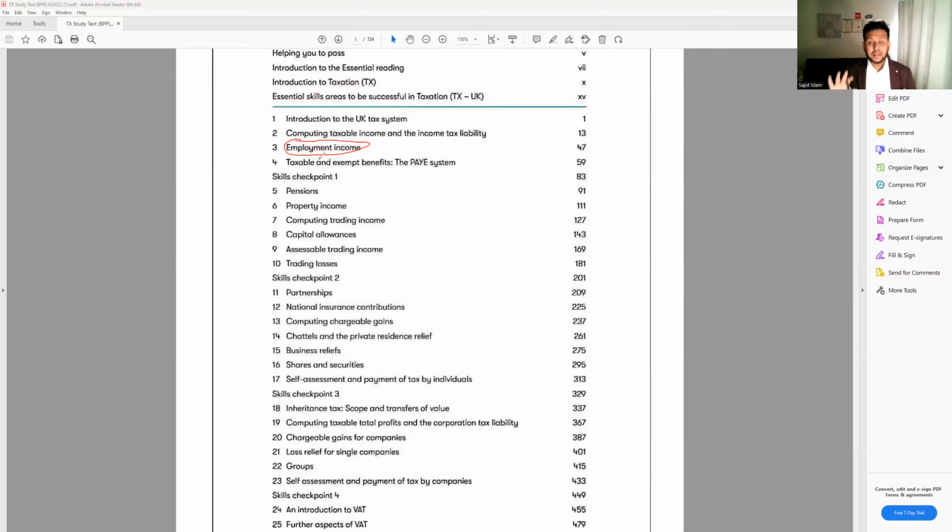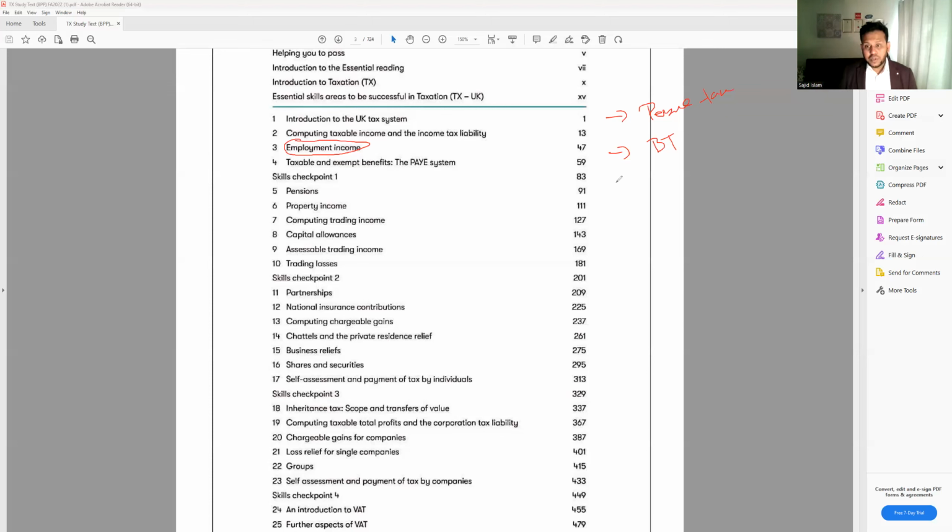So for example, the main area we're going to look at is personal tax. That's the first thing. On personal tax, we're going to cover everything about the individual, including the self-assessment and the tax payable. Then we're going to look at business tax. Here we're going to look at how to calculate the corporation tax for the business. Very important, because when you are an accountant, you're not only going to provide services to the individual, you're also going to provide services to the business.